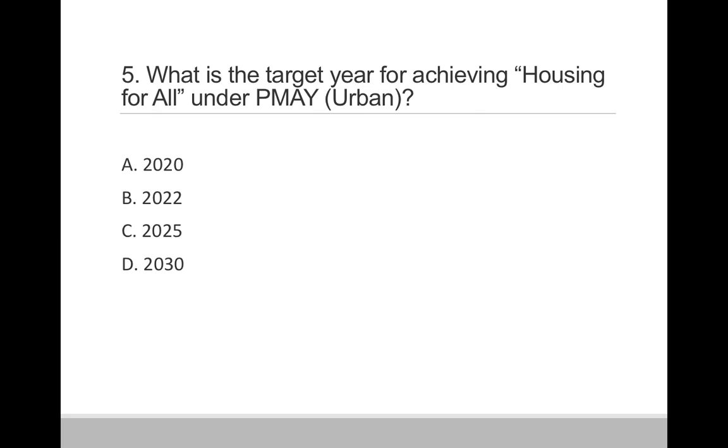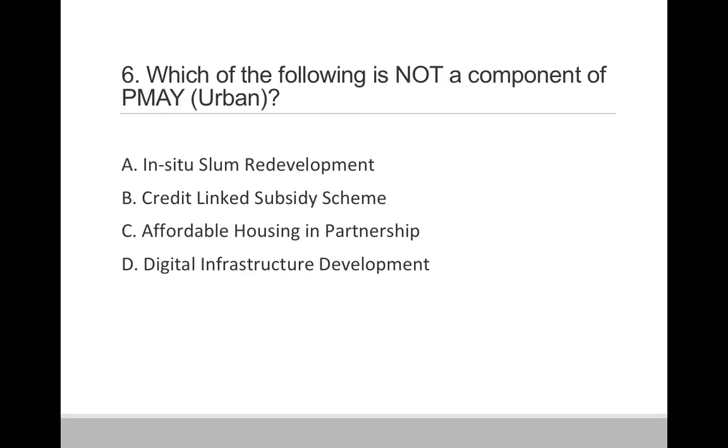Question 5. What is the target year for achieving housing for all under PMAY urban? Option A 2020, option B 2022, option C 2025 and option D 2030. So correct answer is option B 2022.